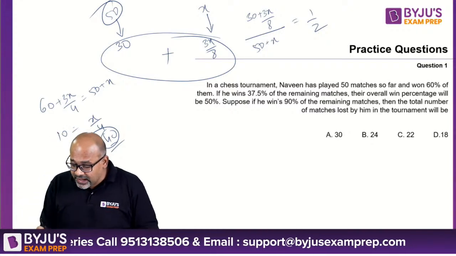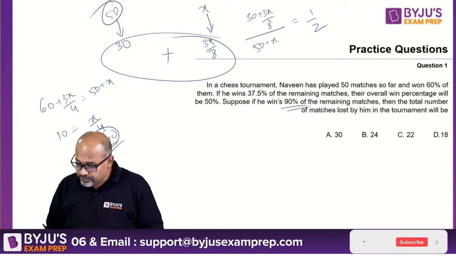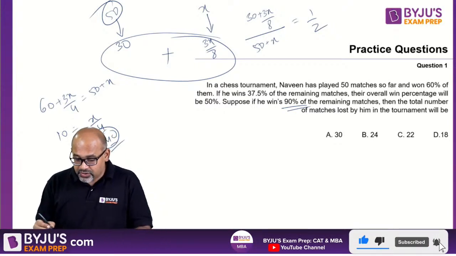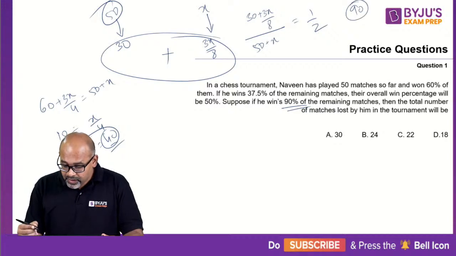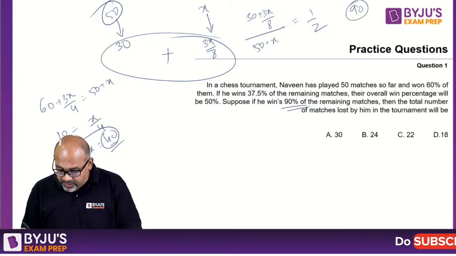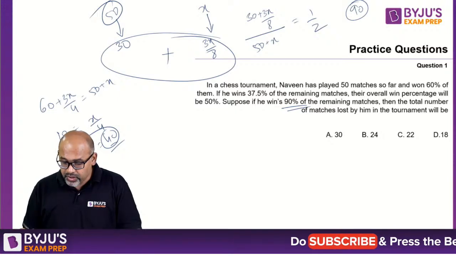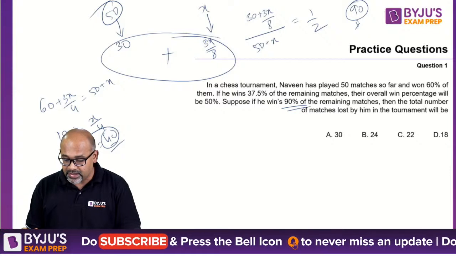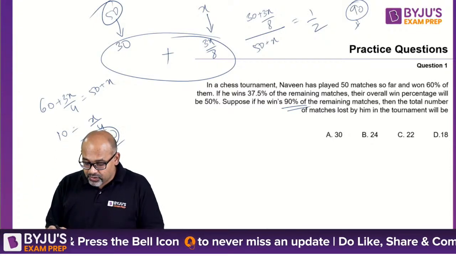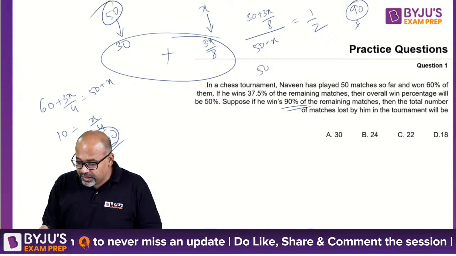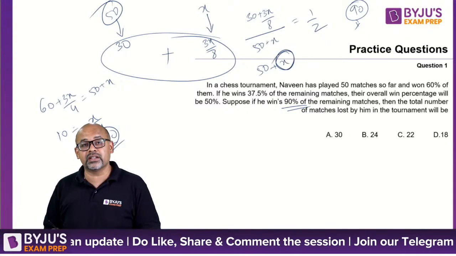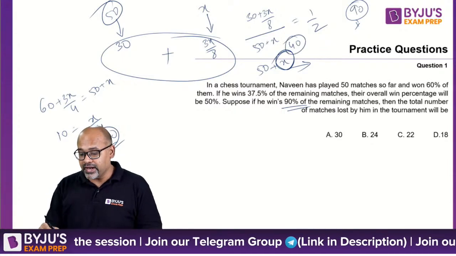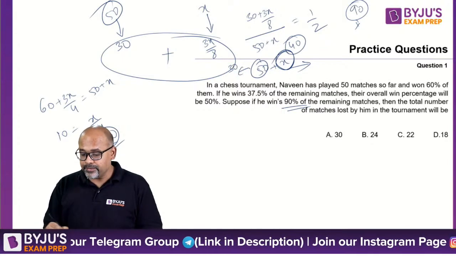Oh, suppose he wins 90% of the remaining matches. My bad. Yeah, so total matches are 90. Suppose if he wins 90% of the remaining. So he's saying suppose he wins 90% of the remaining matches. So 3x, so we got your x. So 50 plus x. So this is the extra matches that he is playing. In this, 90% is winning. So we already got this x as 40. In this 50 he is winning 30.